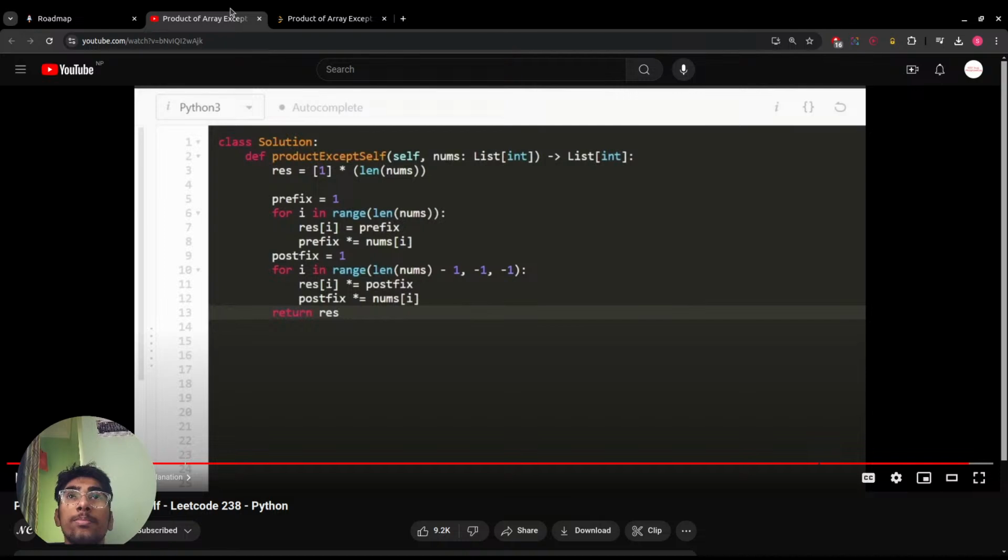So prefix is 1, and then result i equals prefix. Prefix equals prefix times nums i.